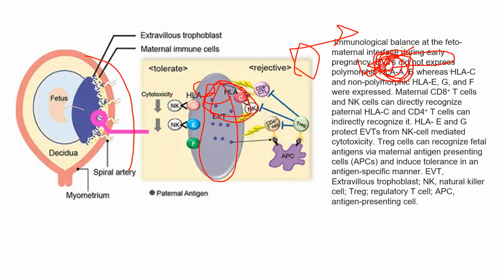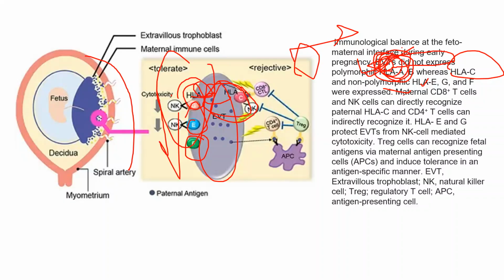Instead of that, they have HLA-C and the non-polymorphic ones, that is HLA-E, G and F. They will express HLA-G, and here we can see HLA-E and then HLA-F. Because of that, they will tolerate, cytotoxicity will be low and rejection chances will be low.